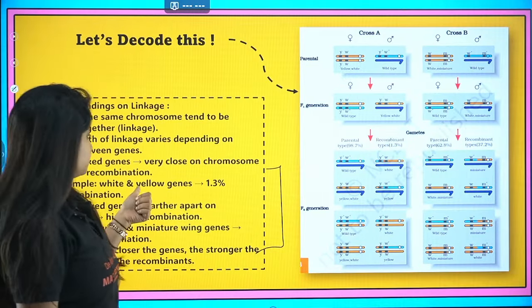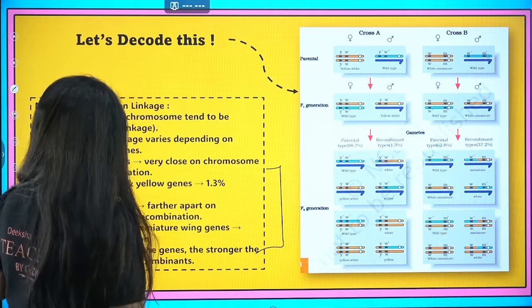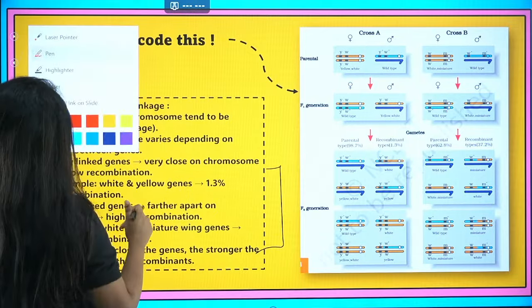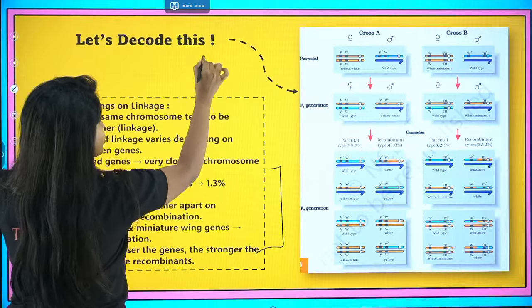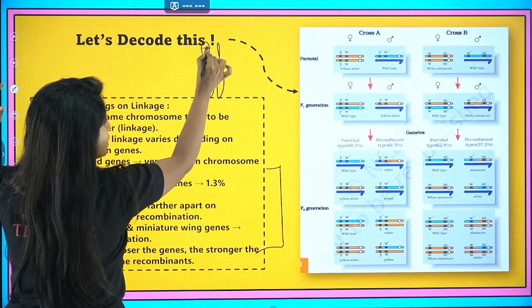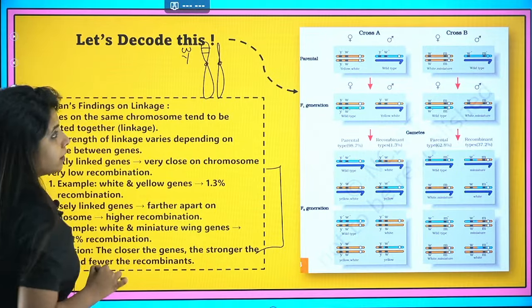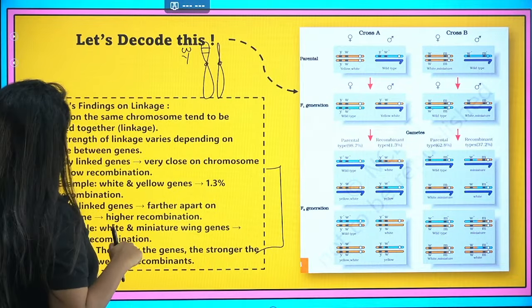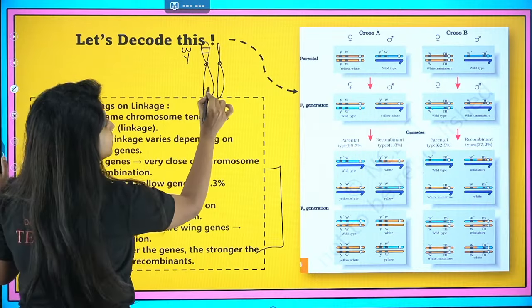There is a chromosome which has white eye color and yellow body color, and then there is another thing, which is miniature wing.